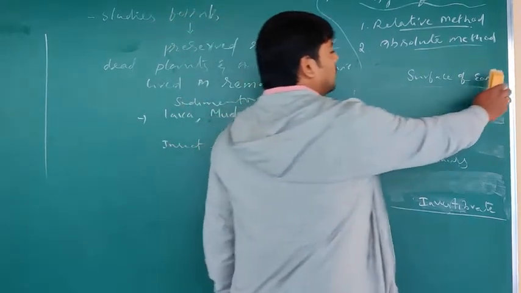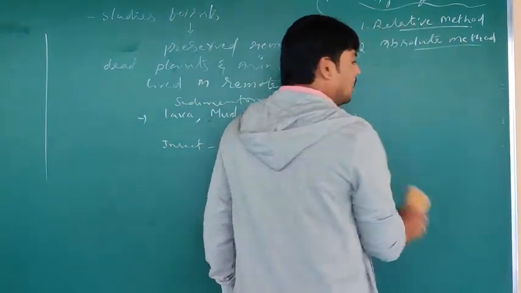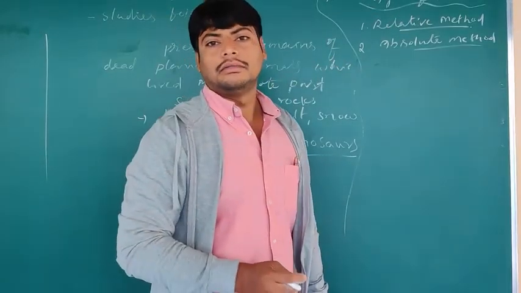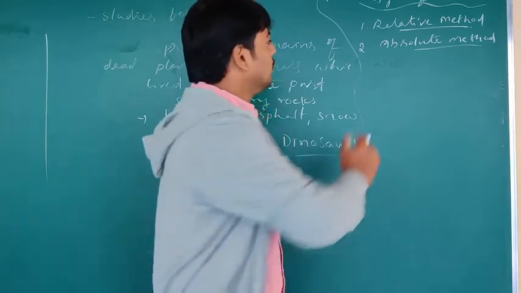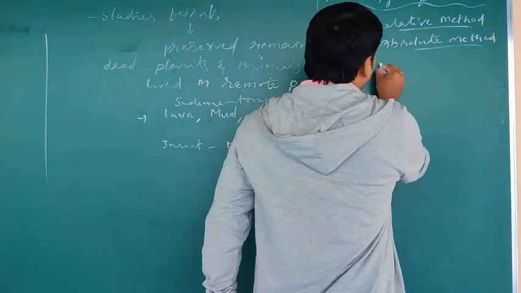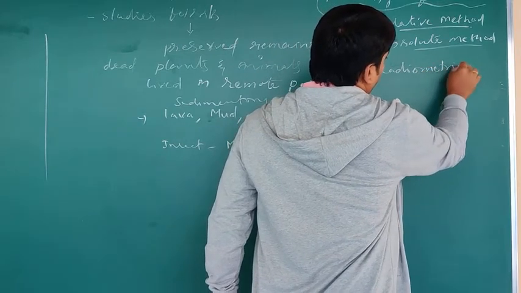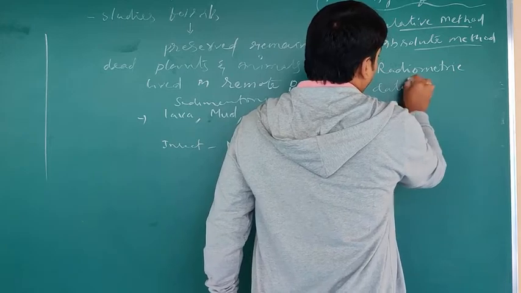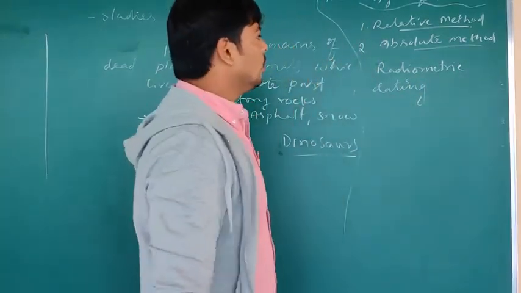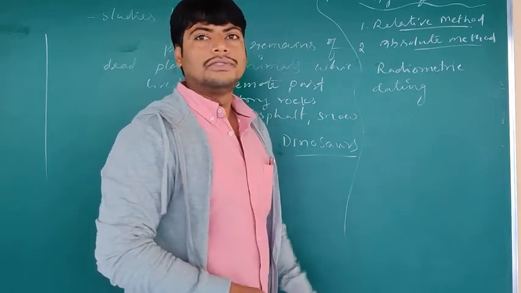Next, what is the absolute method? Under the absolute method, by using radiometric dating, we can calculate the age of the fossils. How is it useful to us?